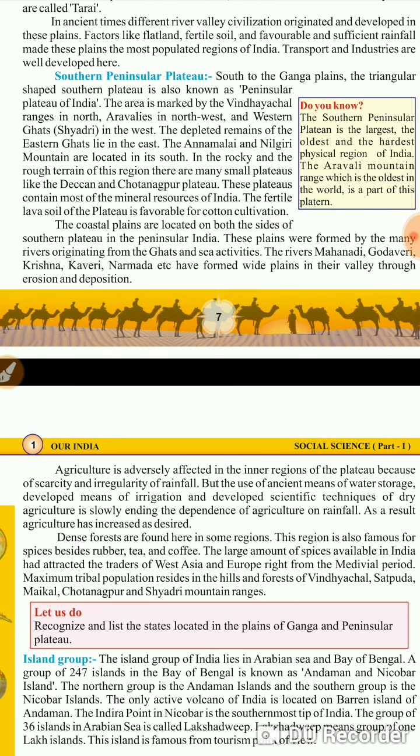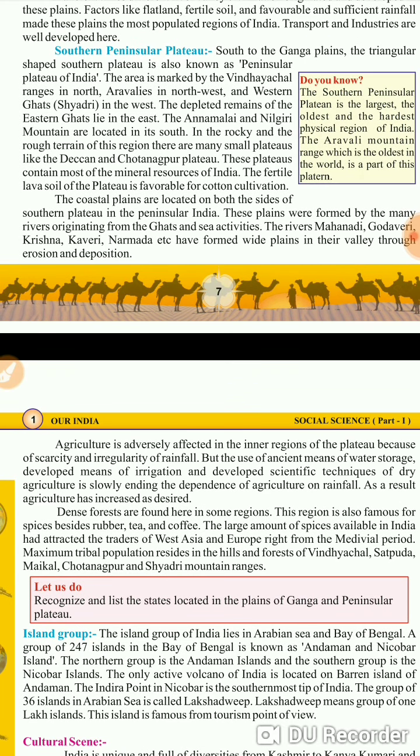Later on in our third chapter, we will talk about the distribution of soil in India. In that particular chapter, we will talk about all the kinds of soil present in India. So the lava soil is made up of lava.